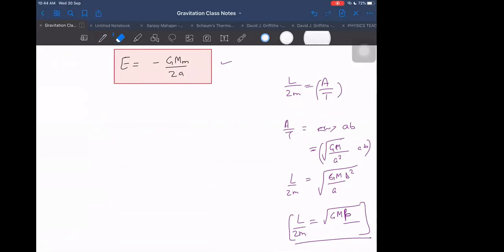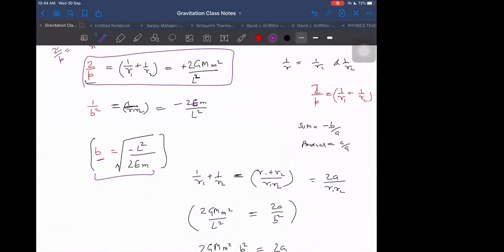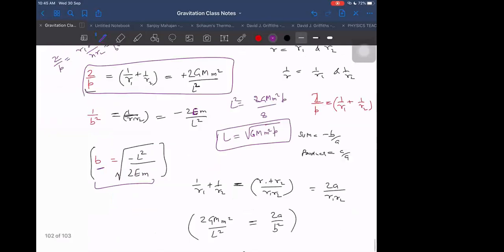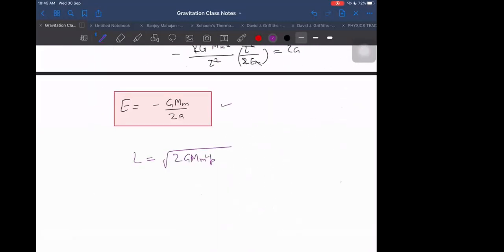What is L coming out to be in terms of P? L square is equal to 2gm into small m square into P, and the root of this will become L. So it is 2 into g into capital M into small m square into P, under the root. That is what we are getting, right?